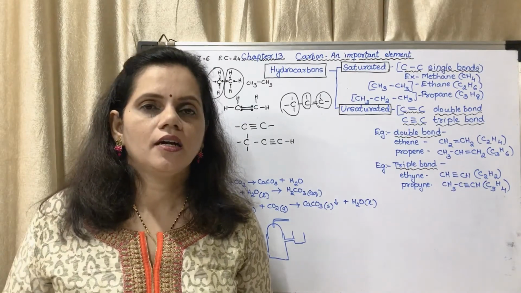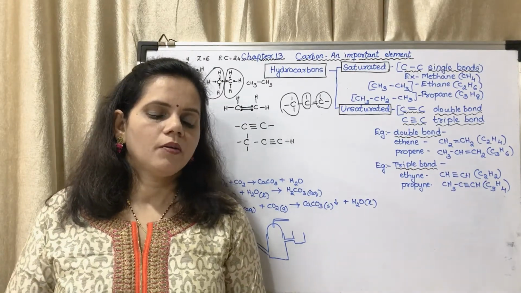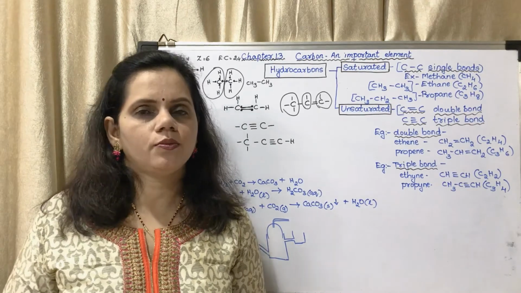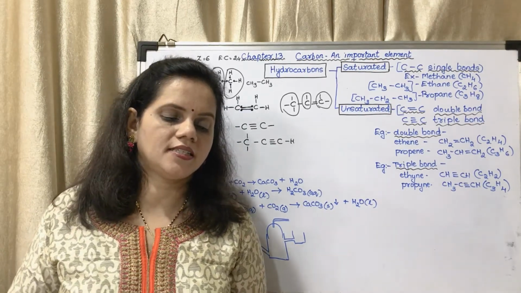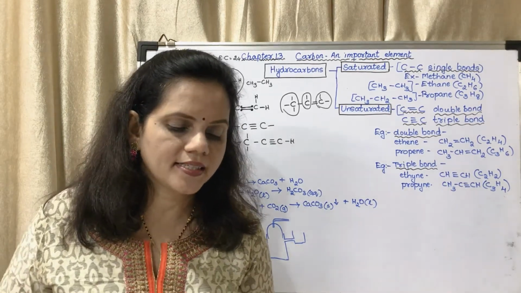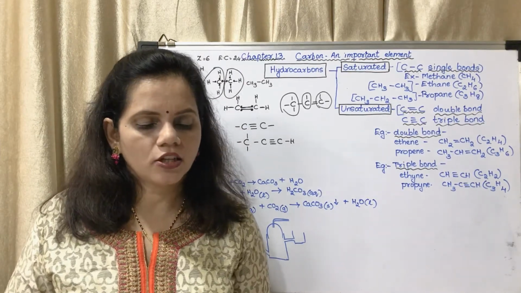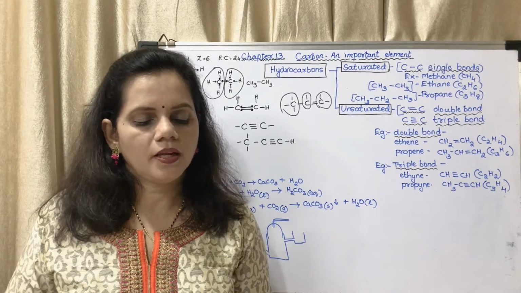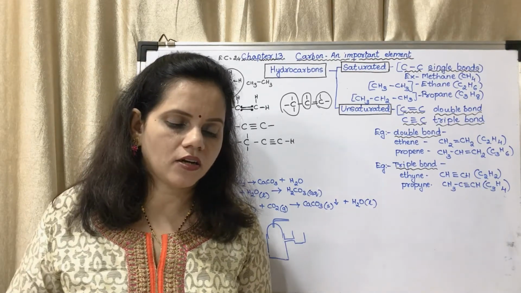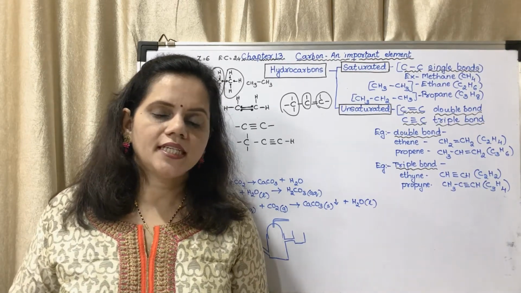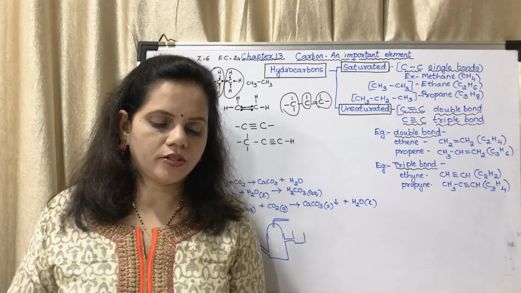Now this is an objective question. Boiling point of methane is minus 161.5 degrees Celsius. It is a colorless gas. The density is less than that of water. It is sparingly soluble in water but soluble in gasoline, ether, alcohol. It is in gaseous state at room temperature.